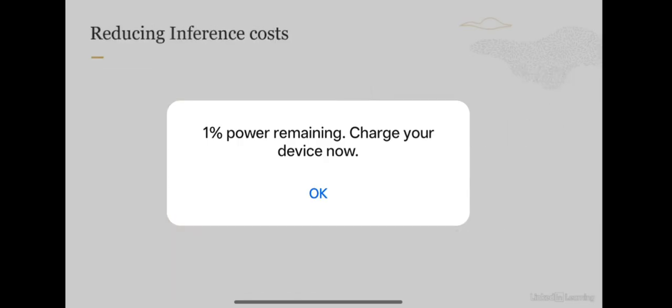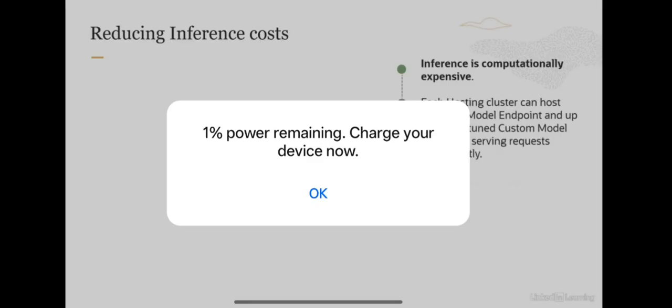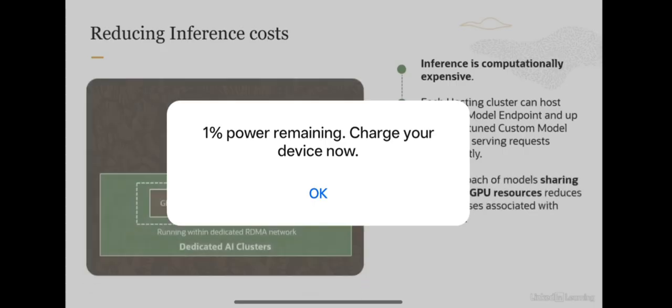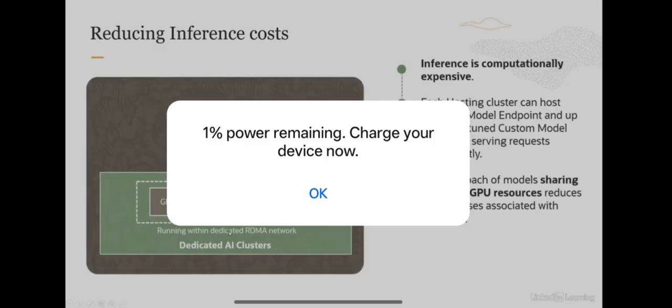Now, one important consideration here is that using this, we can also reduce the inference cost. Inference is computationally expensive. Every time you're sending a request, you are getting a response back, and there is cost associated with that. Now, in case of OCI Generative AI service and dedicated AI cluster, each hosting cluster can host one base model endpoint and up to n fine-tuned custom model endpoints, and each of these can serve requests concurrently. So you can see here we have a base model and several custom models which are running along with the base model, and they can serve requests concurrently.